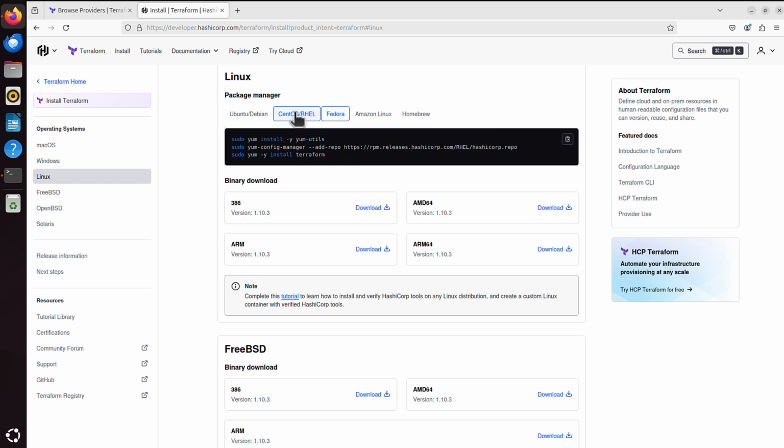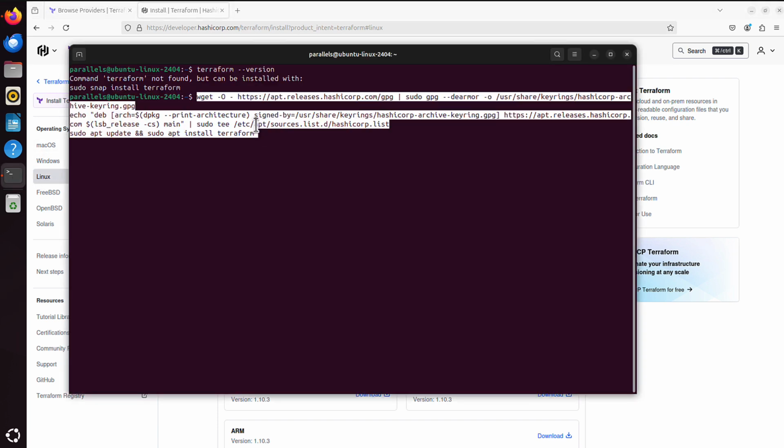For example, for me, it's Ubuntu Debian. I can just click that little icon here, it will copy everything for me. That's now copied, all those commands. So let me go back to terminal, and I just paste it. That's it. Now click enter.